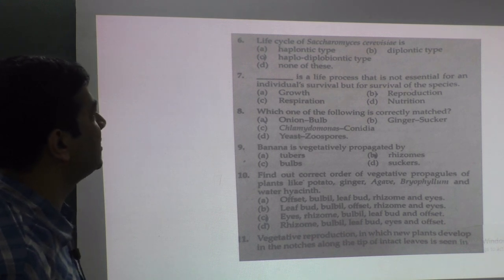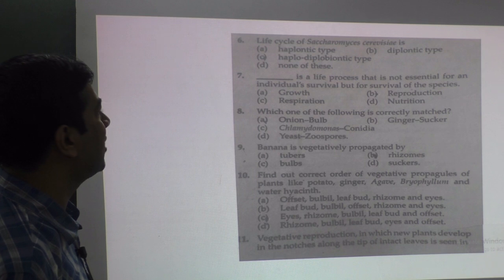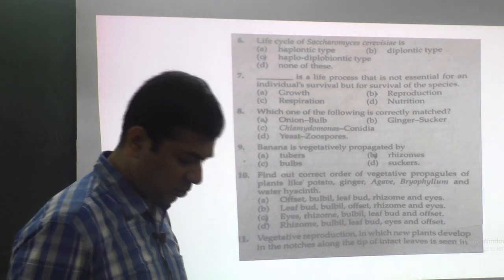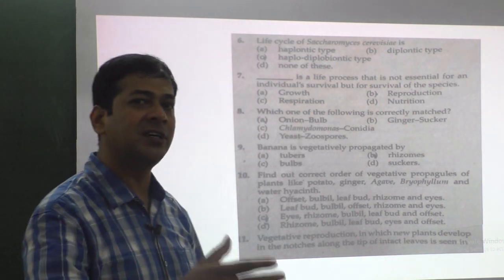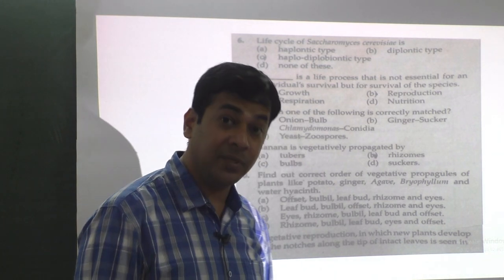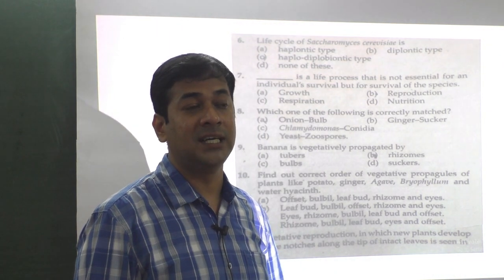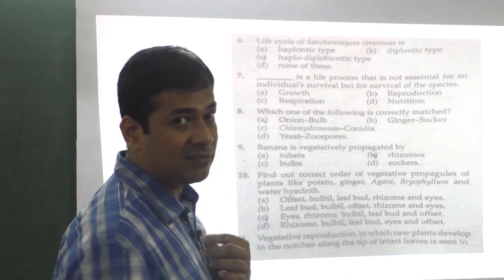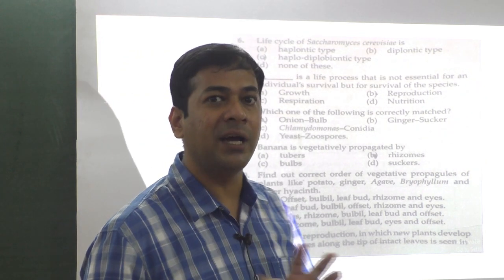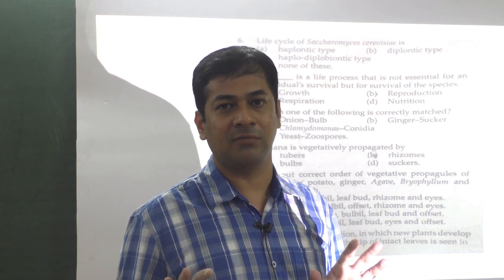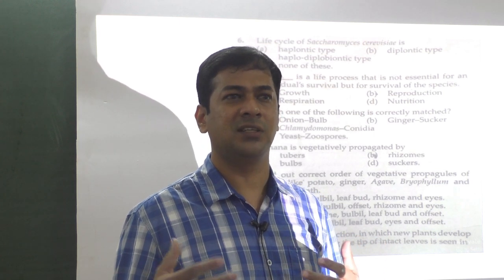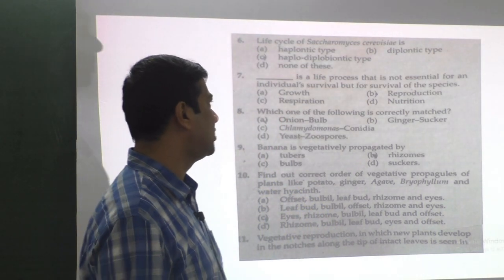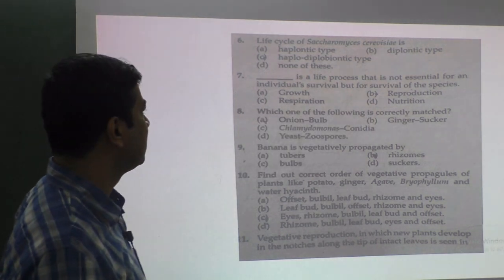Dash is a life process that is not essential for an individual's survival but for survival of the species. What is required for surviving? These are not required, but it is required for continuing the generation. Exceptional cases are there. There are some organisms without reproduction. They don't have reproduction at all, but they survive. Suppose a person doesn't get married in his life. Don't you think he can survive? He can survive. Reproduction is required for continuing the generation, not for survival. So it should be option B, reproduction.